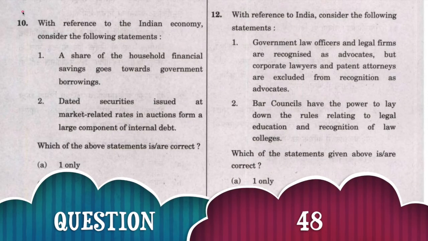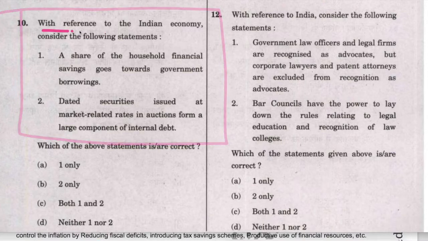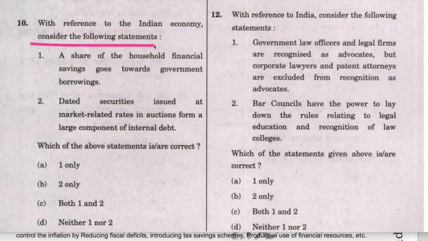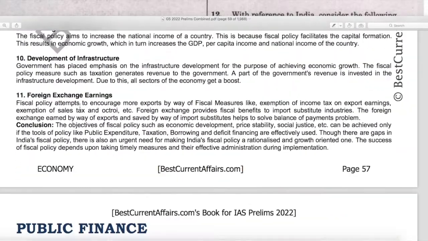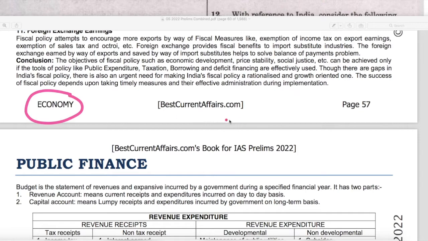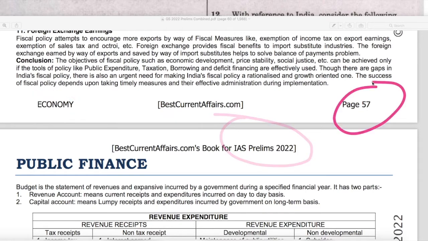Next question, related to Indian economy. With reference to the Indian economy, consider the following statements. First statement is that a share of a household financial saving goes towards government borrowing. This statement is correct. Now see our Indian economy booklet for IAS Prelims 2022, page number 57.